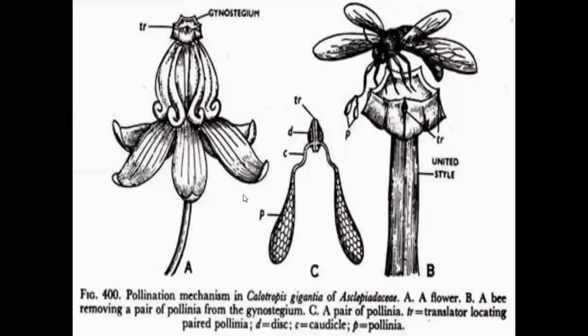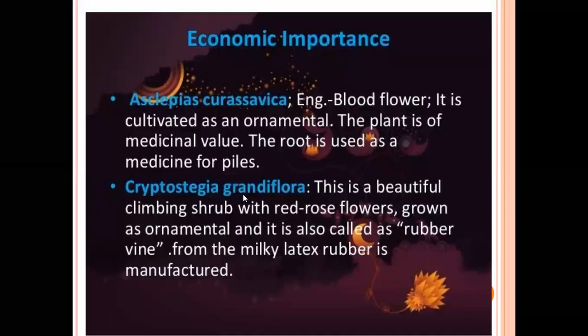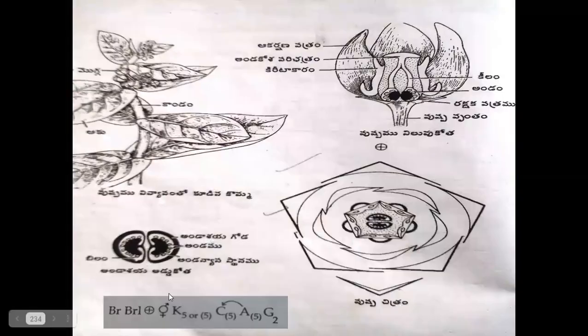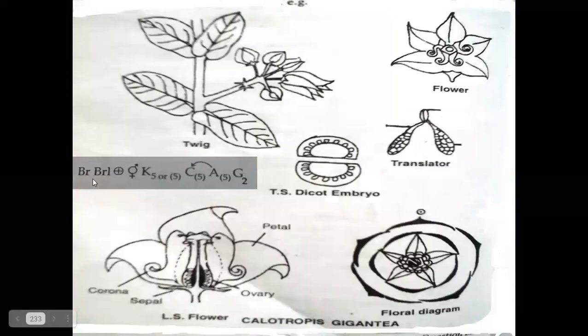And before coming to the economic importance, here we discussed the floral formula. Bracteate, bracteolate or ebracteolate, actinomorphic. Actinomorphic means it can be cut into two equal parts by any longitudinal section. Calyx K5, bisexual, they are gamosepalous or polysepalous. Polysepalous shows five free sepals, or gamosepalous.